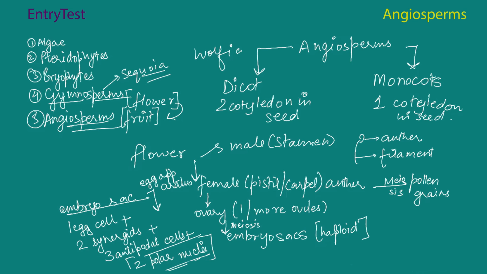So the pollen grain, after it gets dispersed from the anthers, is carried by different agencies to the end of this pistil, which is called a stigma, that is the opening of the pistil. And this process of the anthers sending their pollen grains and pollen grains reaching the stigma, this entire process is known as pollination.